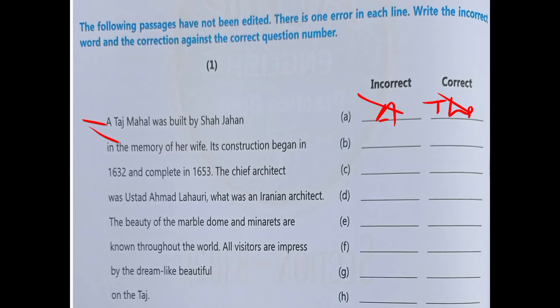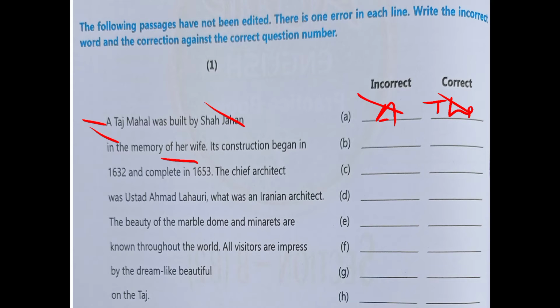Okay. Now next, in the memory of her wife, its construction began in... So you can check here that it was built by Shah Jahan. तो ये शाहजहां ने बिल्ड करा in the memory of his wife. Because we are talking about Shah Jahan, that's why his will come in place of her. So we write her in incorrect and his in the correct space.